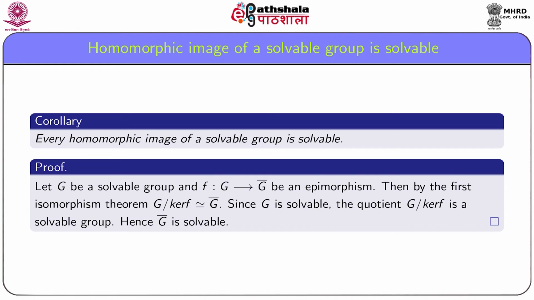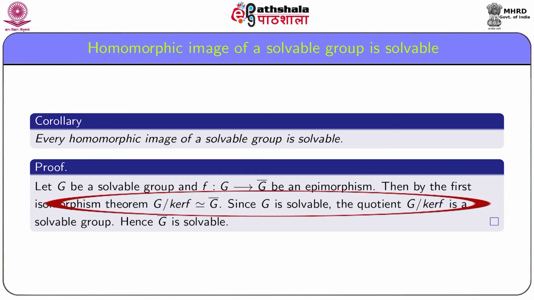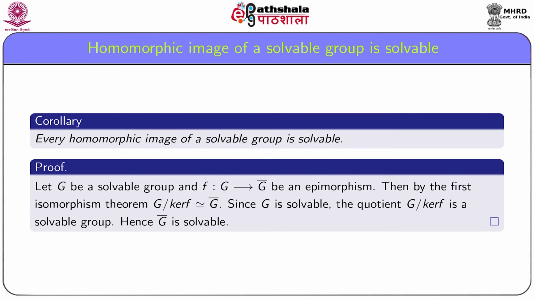Then by the first isomorphism theorem, we have G/ker f is isomorphic to G bar. Since G is solvable, the quotient group G/ker f is also a solvable group, and hence it follows that G bar is a solvable group. Thus, every homomorphic image of a solvable group is solvable.